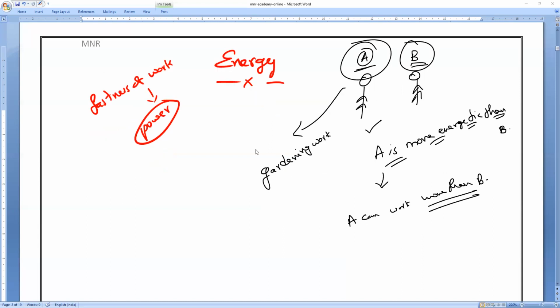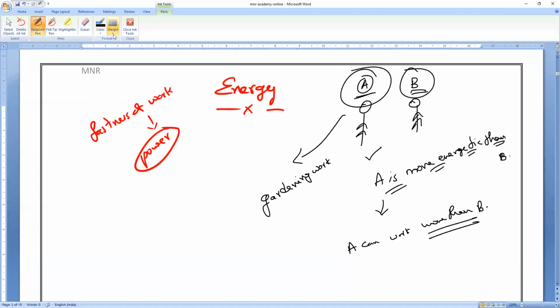So we cannot see this energy, but we can see the effect of energy, like a force. We cannot see the force, but we can feel the effect of force. Same way, we cannot see the energy, but we can see the effect of energy in the form of what? Work done. That is what is important.